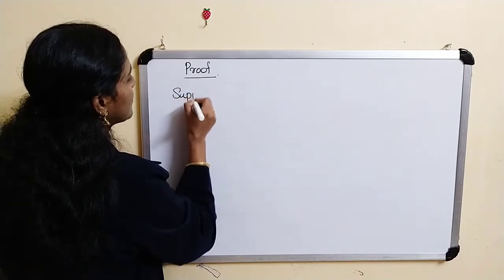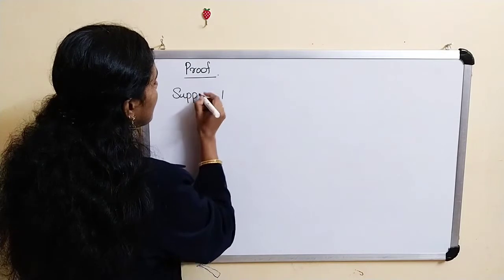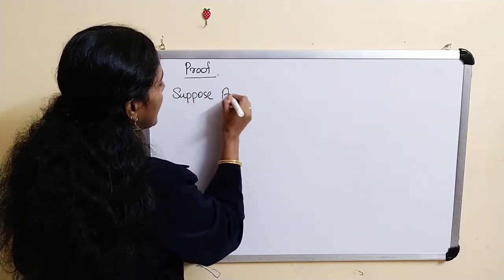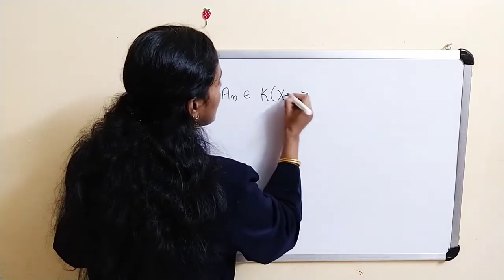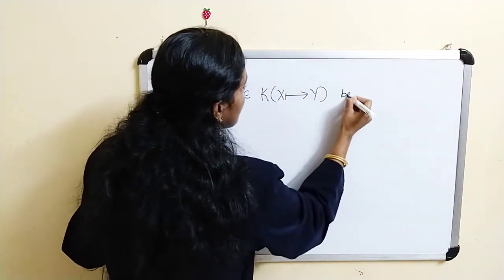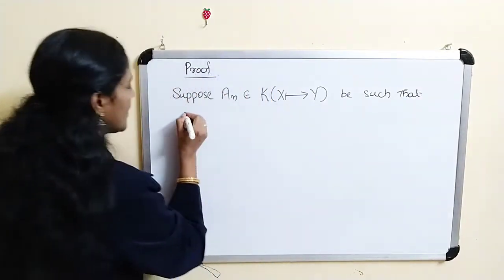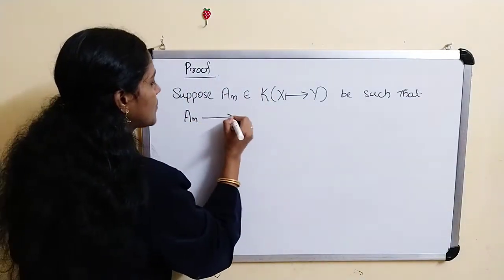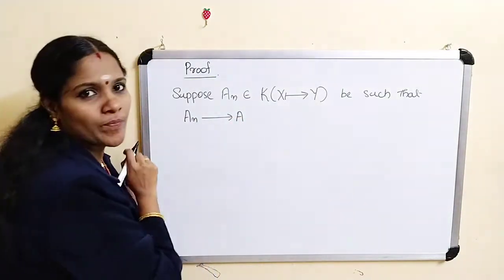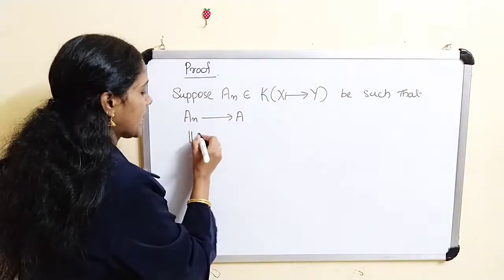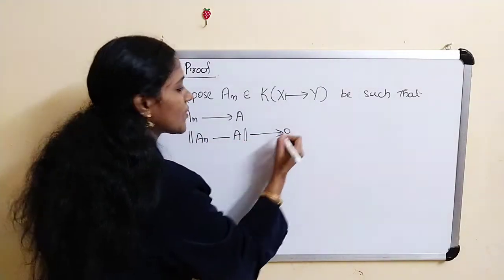Suppose A_n belongs to K of XY be such that A_n converges to A. Okay. Now what is the meaning of that? Norm of A_n minus A tends to 0.